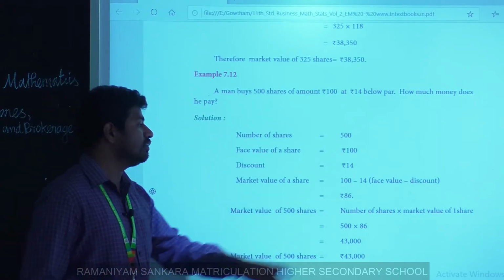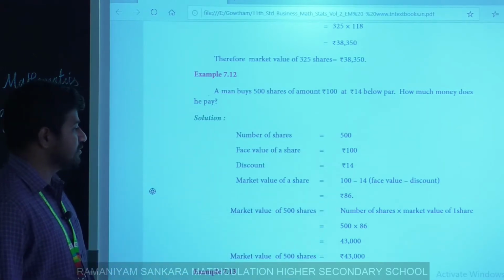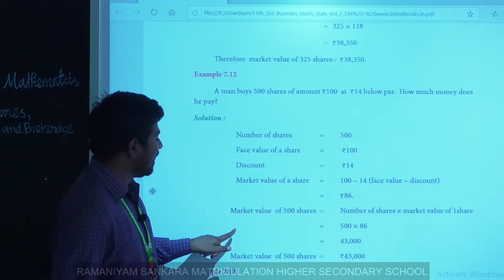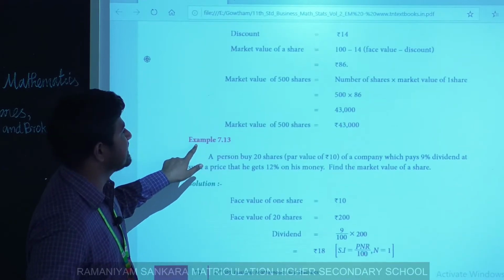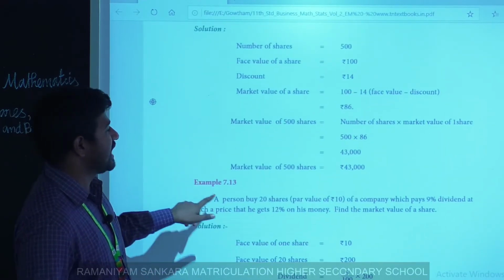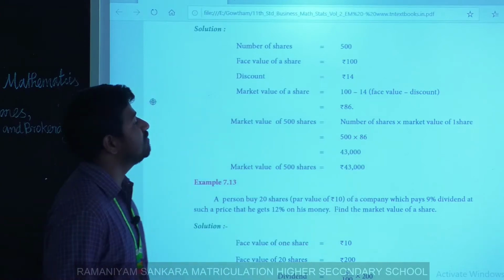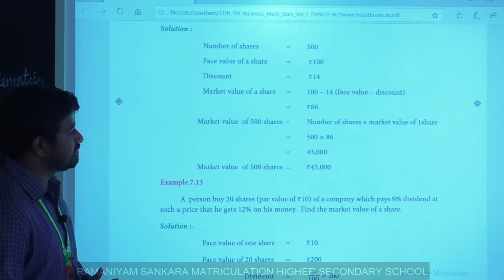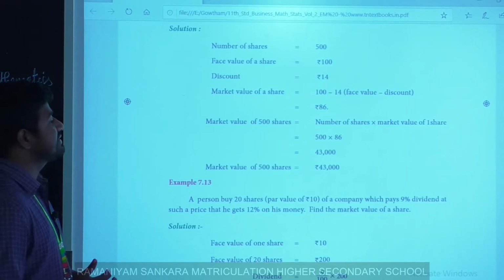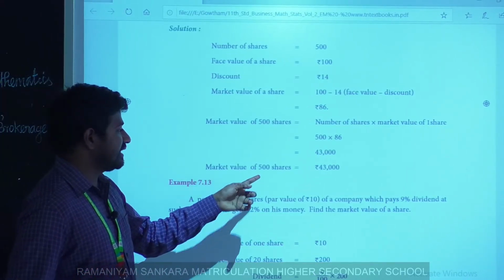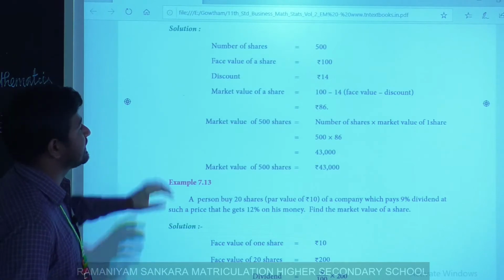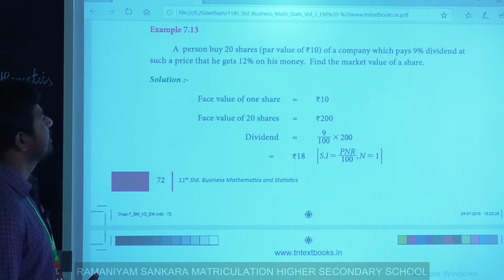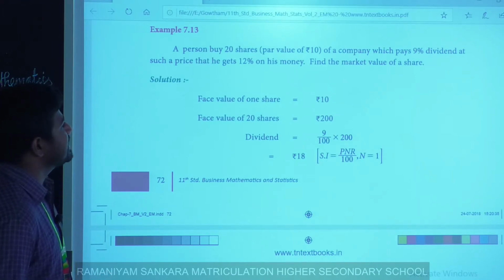So now the market value of a share is rupees 86. Market value of 500 shares equals number of shares into market value of one share. We know that number of shares is 500, market value of one share is 86. So market value of 500 shares is rupees 43,000. Clear?